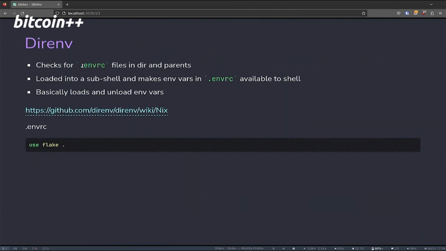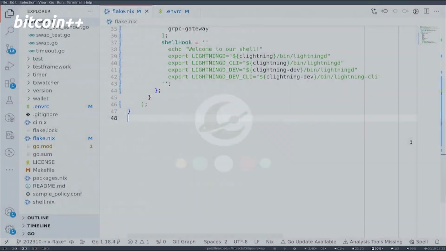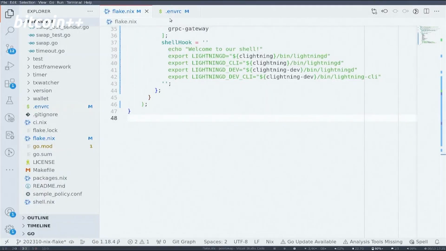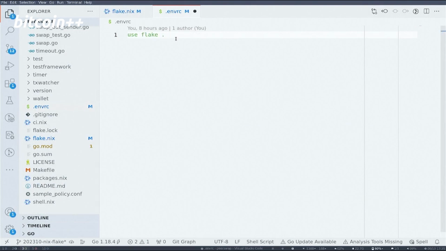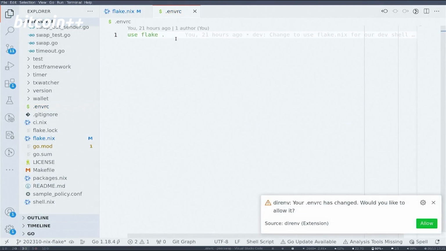We just have to use direnv. I don't know if maybe direnv is something that people know about. Basically, what it does is it checks your working directory for a file called .envrc, and if it finds this, then it loads the subshell and makes the environment variables given in this .envrc file available to the shell. So basically it loads and unloads environment variables. And it could also be used to drop us into a nix-shell by simply adding, oh, I've already done it here, these two words and a dot.